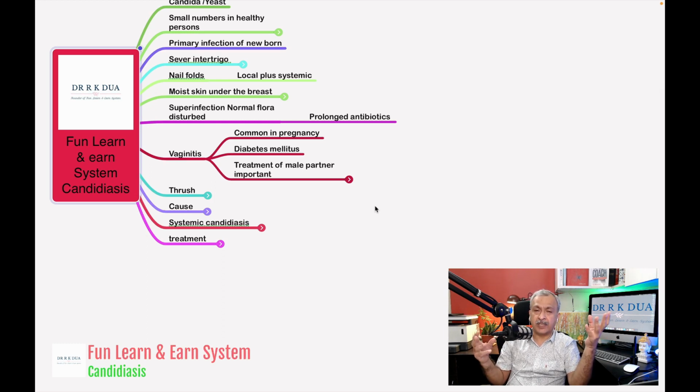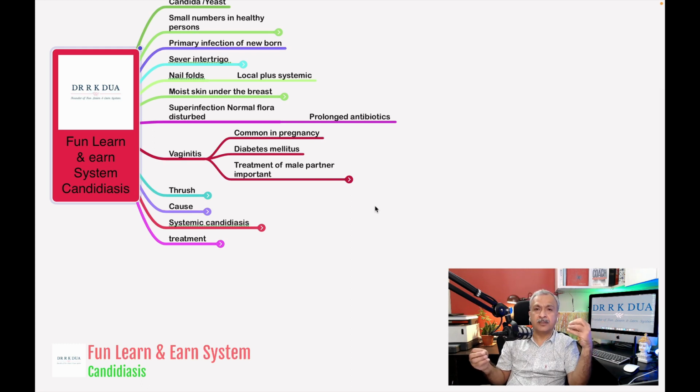So whenever vaginitis is there and we are providing a treatment to the female, we must also treat the male partner also. Because of contact, the male partner may be having balanoposthitis because of the candidal infection. We are giving the treatment and ultimately when the contact occurs, the partner transmits the infection from himself to herself.